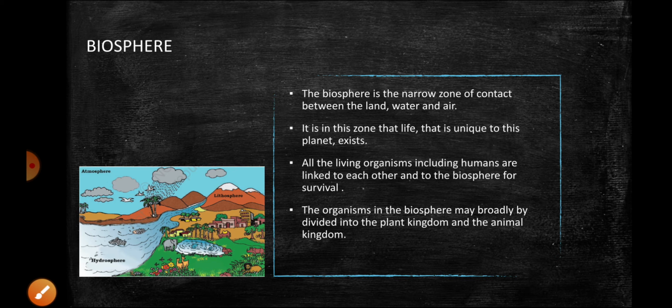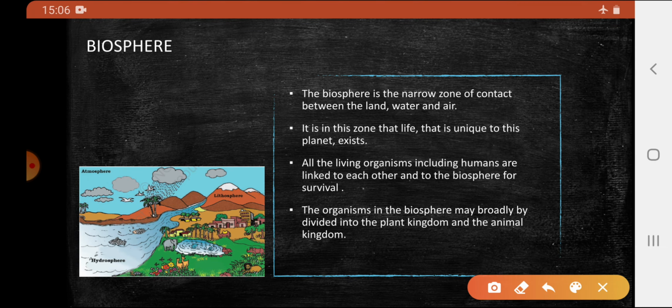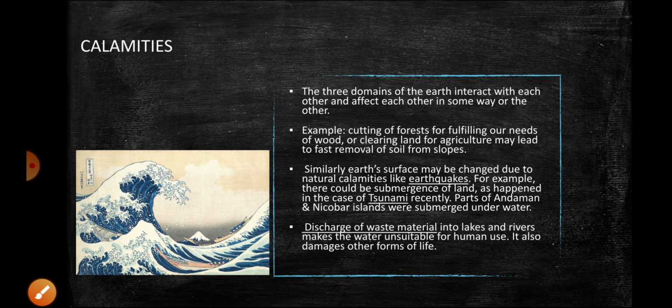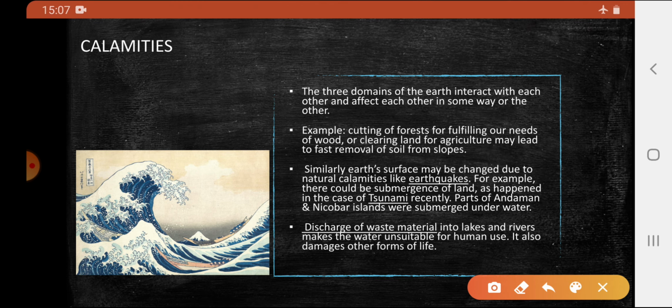Biosphere is a narrow zone which contains land, water, and air. In this zone, life is also present, which is unique to Earth. All the living organisms, including humans, are linked to each other for survival in this biosphere. The organisms may be broadly divided into plant kingdom and animal kingdom. There are three main domains of the earth, and there is always a balance.